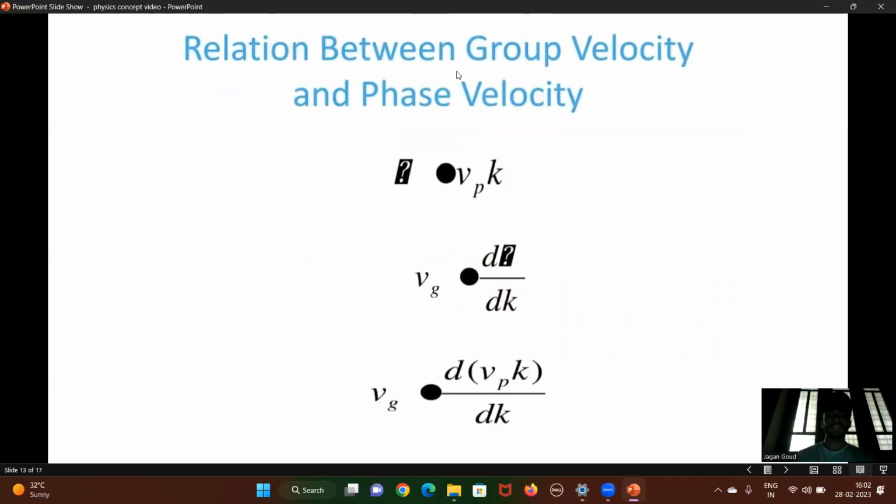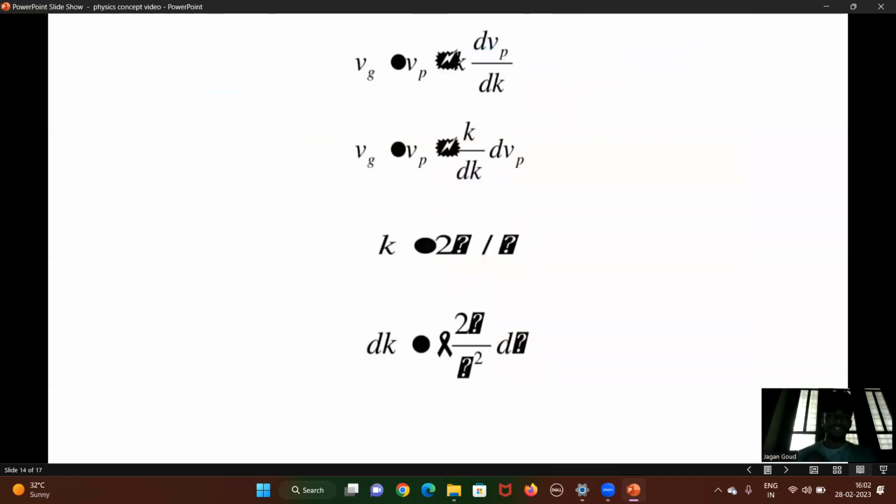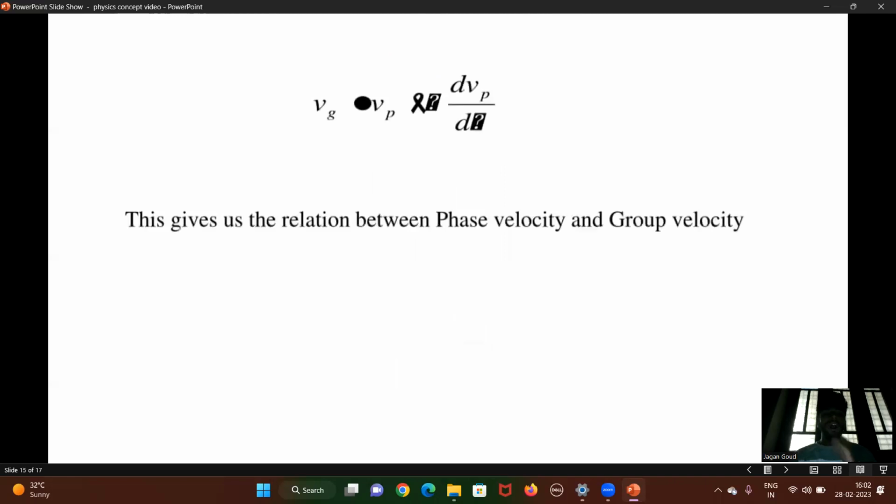Next, the relation between the group velocity and the phase velocity. Here, Vp is the phase velocity, k is the wave vector, and Vg is equal to d by dk. Vg is equal to d of Vp times k by dk. Vg is equal to Vp plus k dVp by dk. This equation gives the relation between the phase velocity and the group velocity.